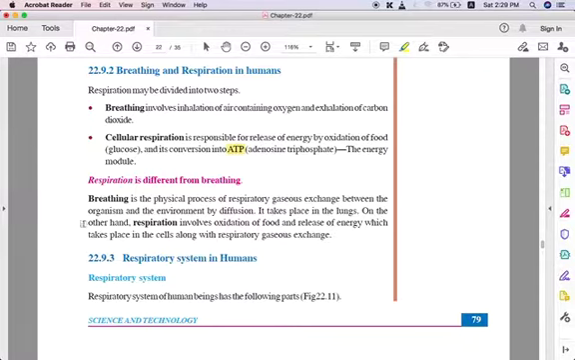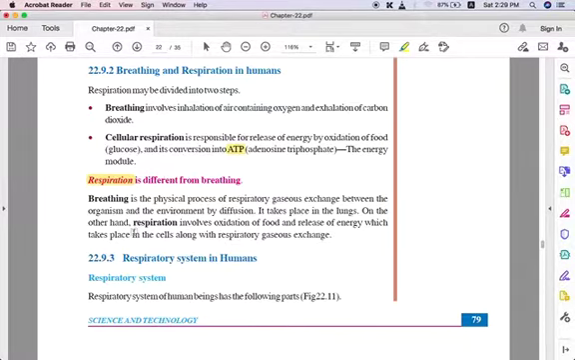Here you have to remember that respiration is different from breathing. How is it different from breathing? Breathing is the physical process. We do the physical process, right? We inhale the oxygen and we exhale the carbon dioxide. That process is called breathing.